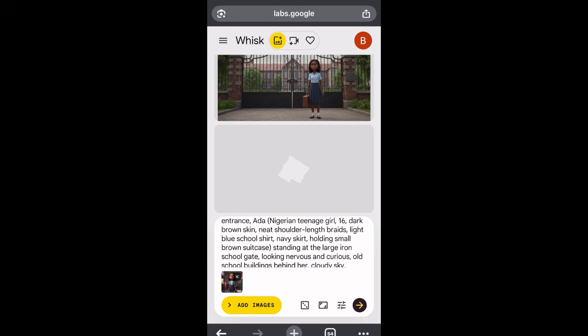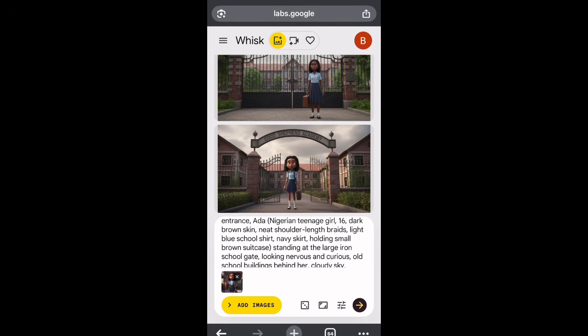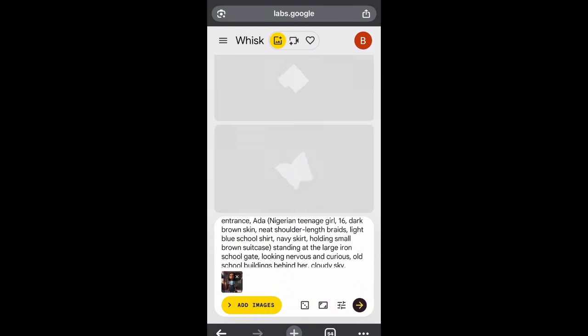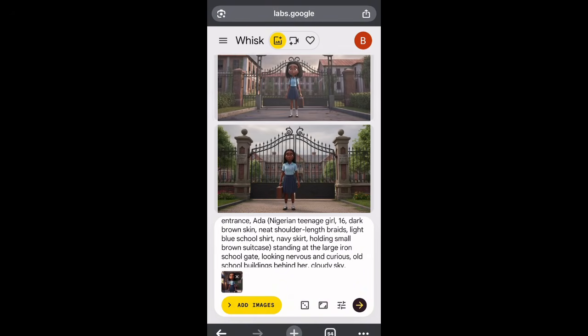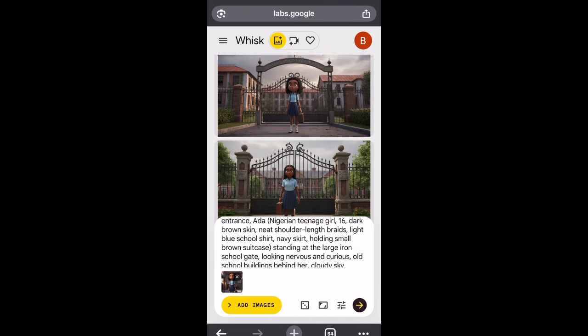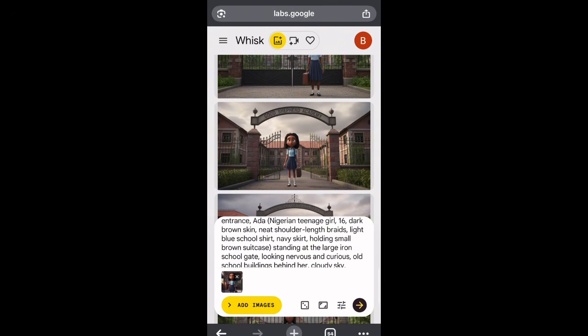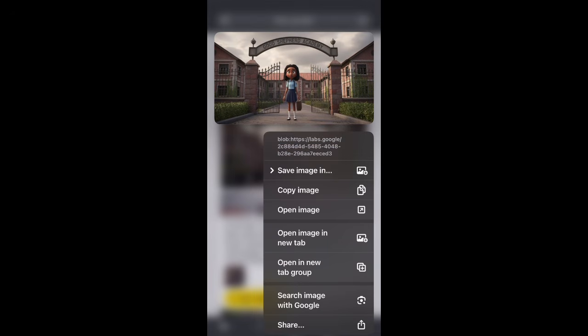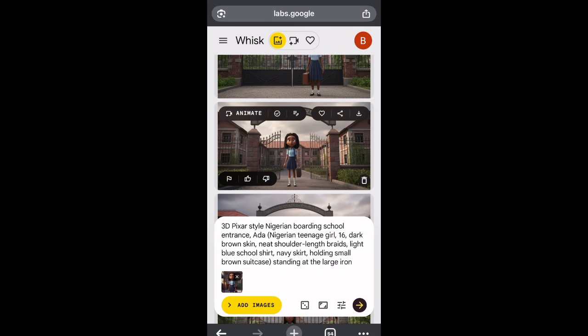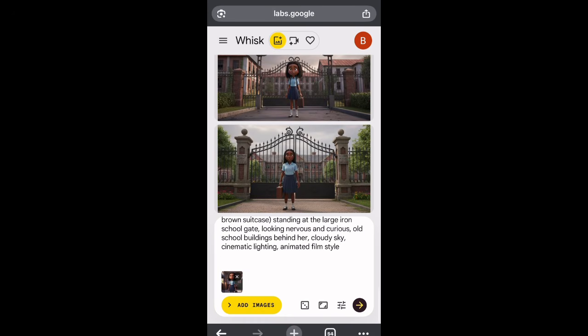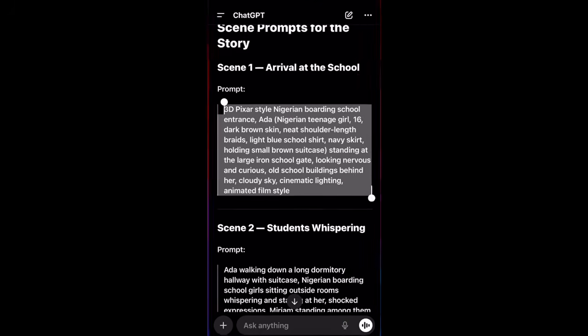So now this is it. You can see, don't forget, they will always give you rubbish, but choose the one you want. This second one is more like Ada for real. So you can see they will do the same thing again, but you see that Ada must always be inside. You can see that Ada is consistent there. So I'm just going to save it. Do you get? That's scene 1 for me, when Ada is just arriving at school.